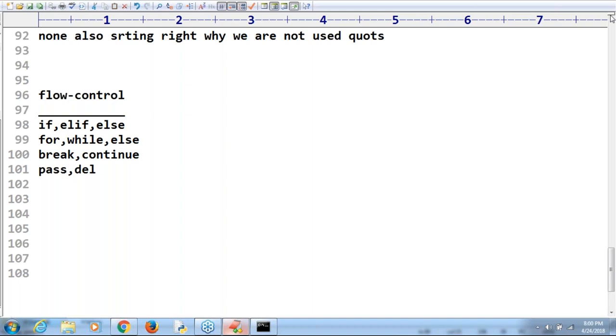I'm stopping this session. In the next session, we will talk about the list data structure. Flow control concept got completed, sir. Download the material, take the printout, and then read and practice. Okay.